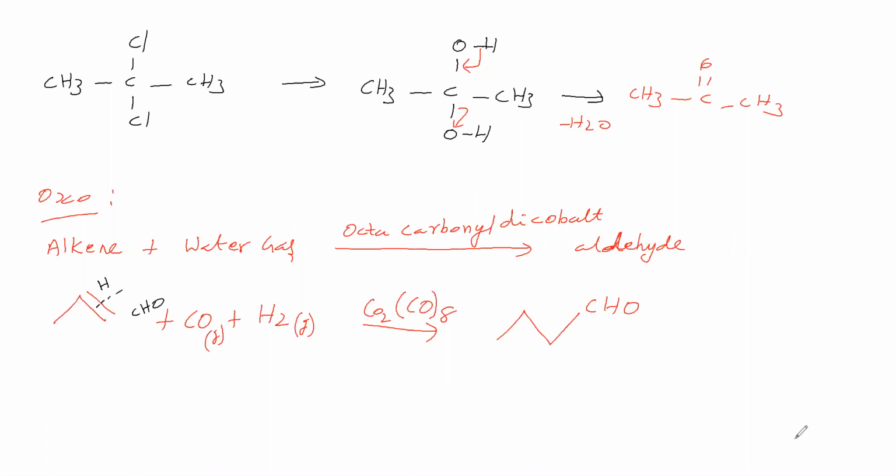Next we will see Wacker's process. Next we are seeing about Wacker's process. Now we will take an alkene, for example, ethylene. Then palladium chloride will take. Palladium chloride. Then water.